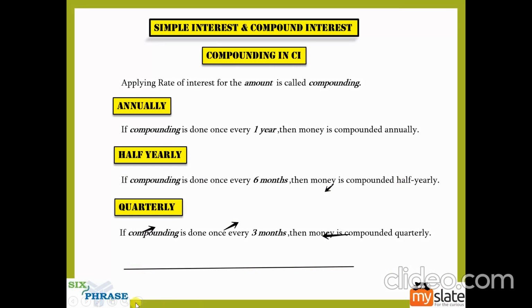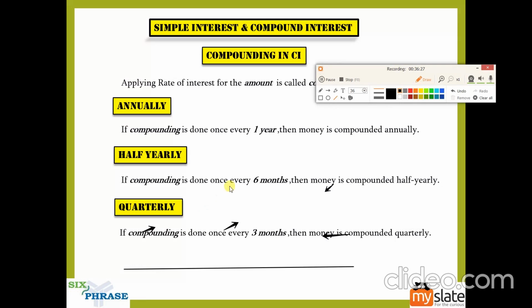Now, in compound interest, there is one extra thing that you will have to learn. It is about compounding half-yearly, compounding quarterly, compounding annually. What does it mean? You already know what it means; I just have to point it out. Just look at this word, compounding.